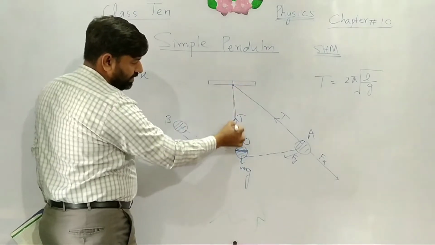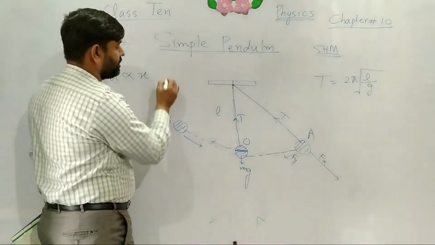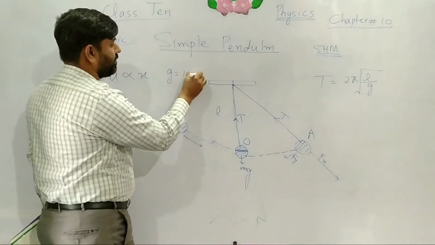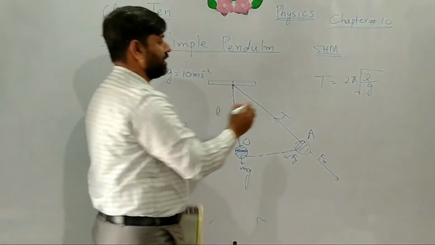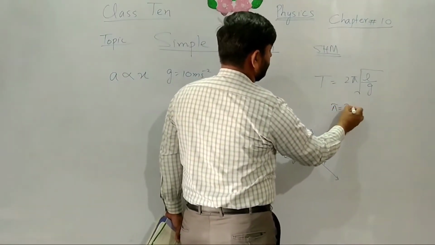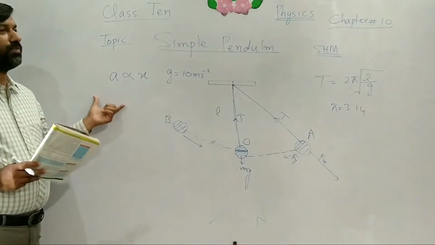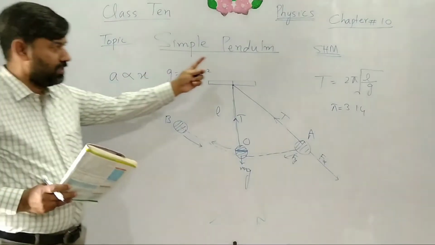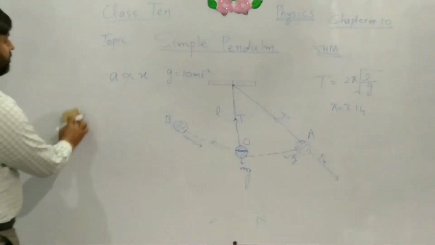This is the length of thread, and half ball is equal to the length, and g is equal to 10 m/s². This is gravitational acceleration, and the value of pi is a constant. Pi is equal to 3.14. In this way, we can calculate the time period of a simple pendulum, and it is an example of simple harmonic motion.